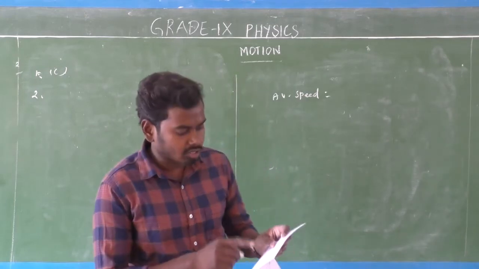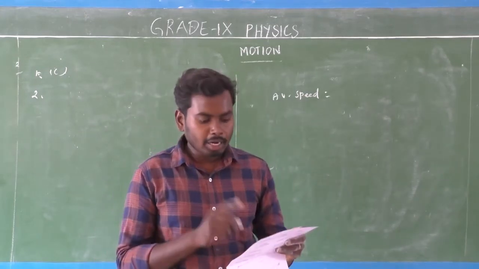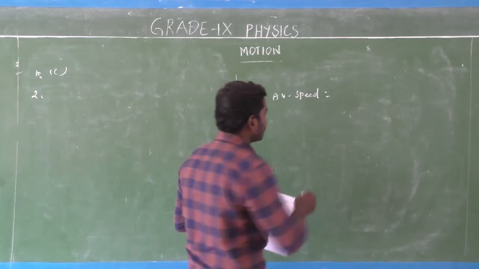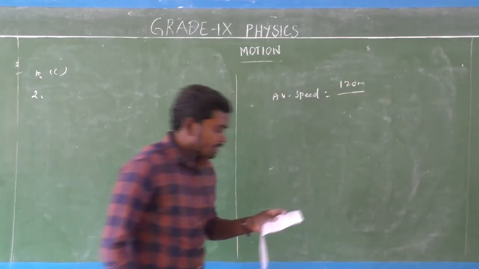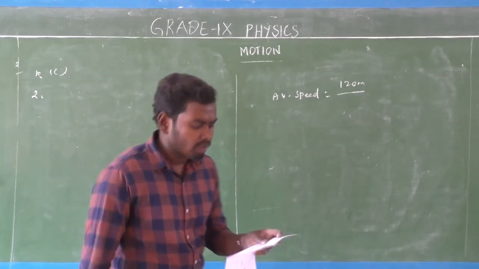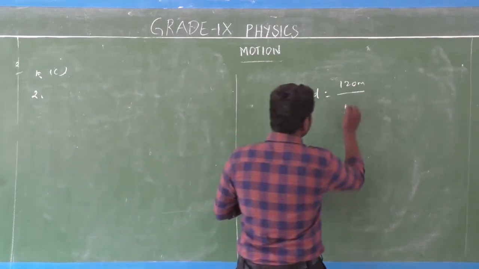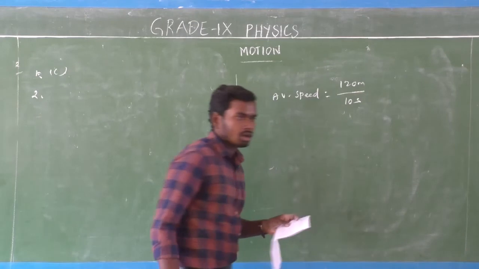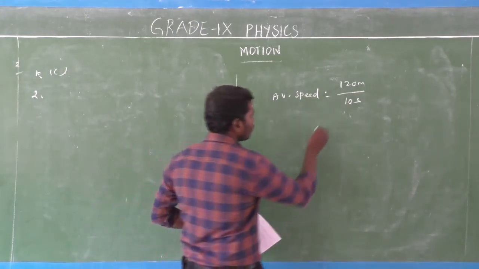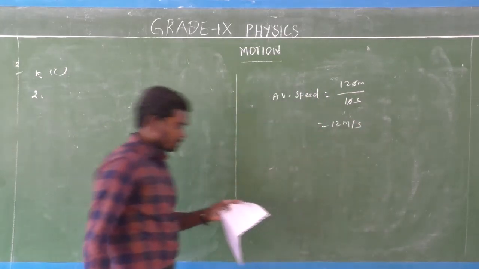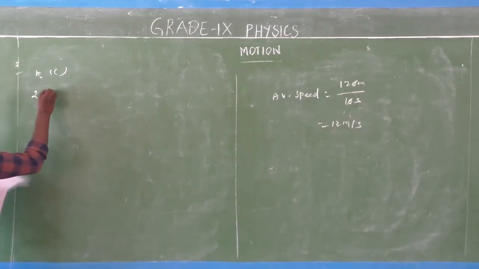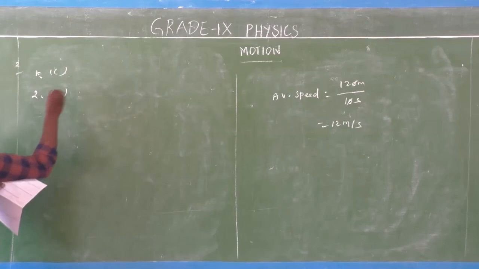Here, what is the total distance? 40 meters plus 80 meters. So 40 plus 80 is equal to how much? 120 meters. Alright, so 40 plus 80 is equal to 120 meters, and the total time taken is 10 seconds. To divide further, both zeros cancel, that is equal to 12 meters per second. So the second one answer is 12 meters per second, which means A is the answer.